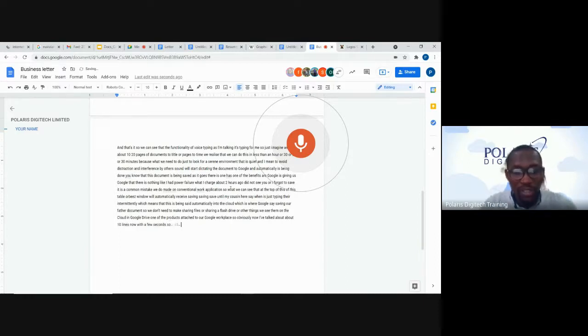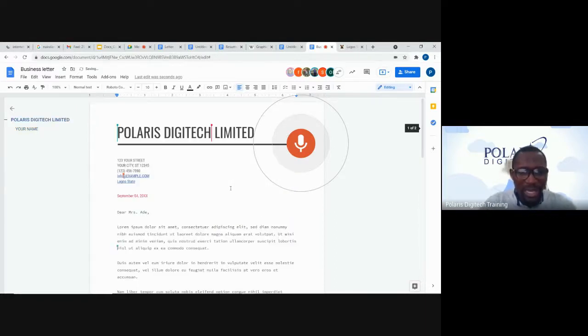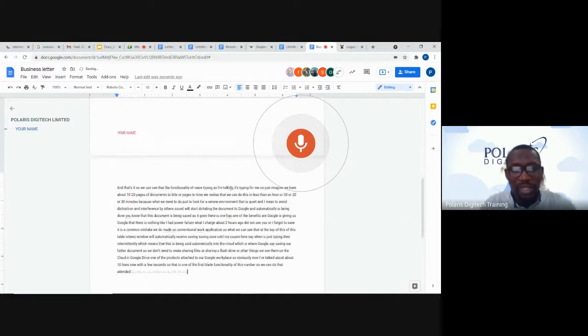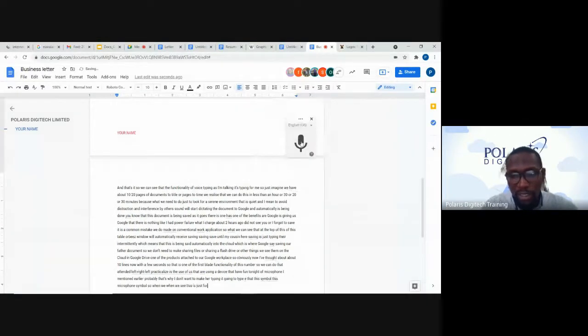So that is one of the great functionalities of Google. We can do that at our end there. Let's practicalize this, for those of us that are using a device that has the functionality of a microphone. I mentioned earlier, if we're using a mobile device, when we want to type, we will see this microphone symbol. When we see this, it's just for us to click on it and we'll start typing. So we can try that at our end. Let's see how it works.